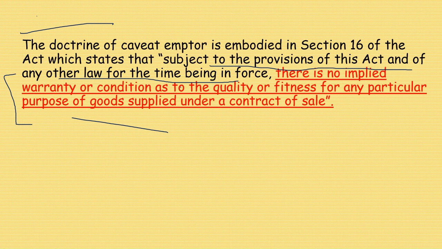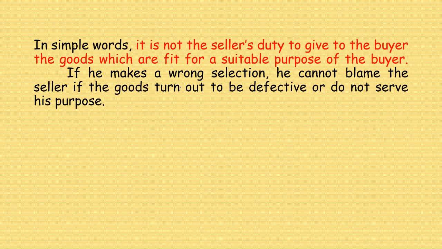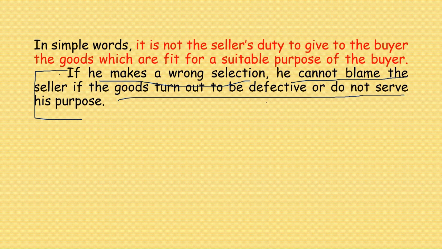This is what section 16 says. In simple words, it is not the seller's duty to give to the buyer the goods which are fit for the purpose of the buyer. If the buyer makes a wrong selection, the buyer cannot blame the seller if the goods turn out to be defective or do not serve his purpose. This is the meaning of this doctrine.